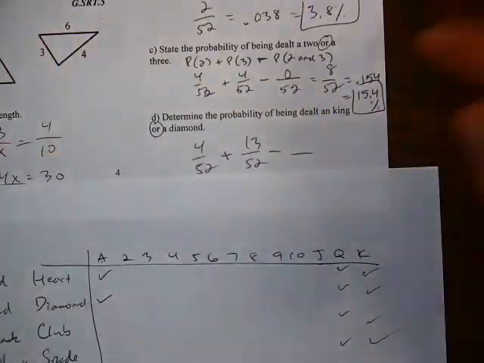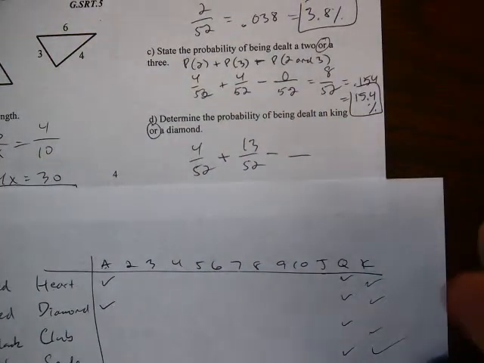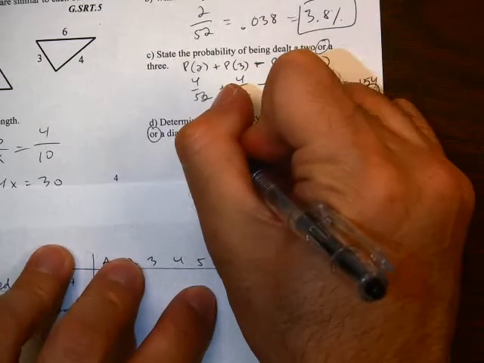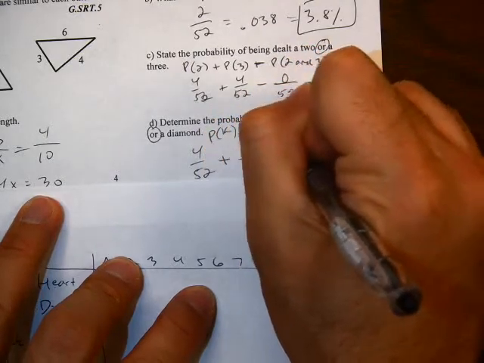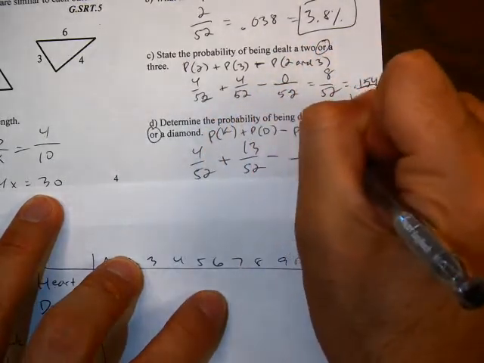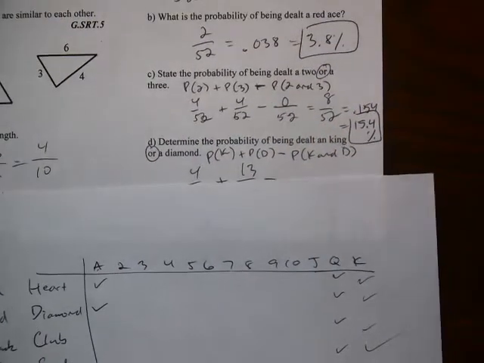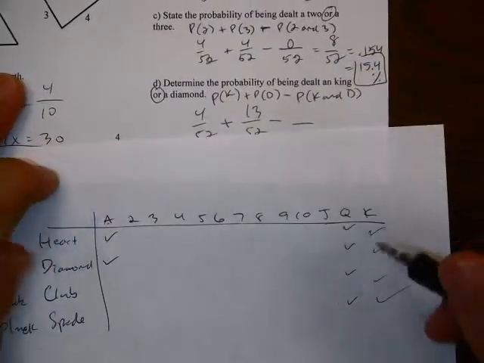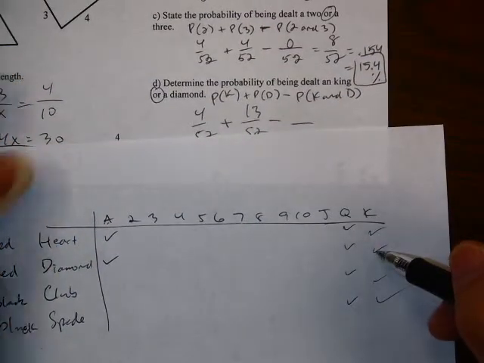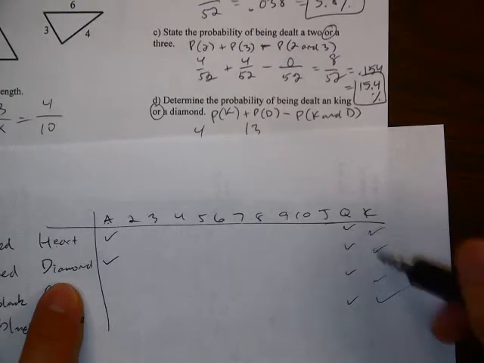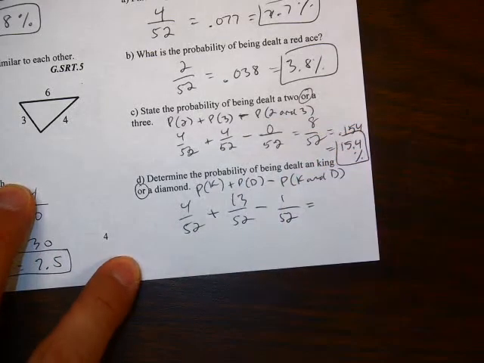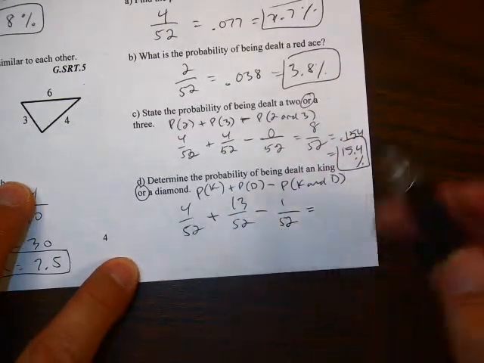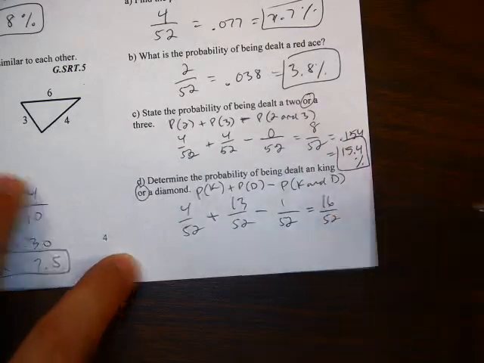Minus. Now I have to do the overlap. I have to do a card that's both king and diamond. So if you're setting up the equations, I did probability of king first, plus probability of diamond, minus probability of king and diamond. Now there is a card in the deck that is both a king and a diamond, the king of diamonds. And the second one I've checked off here, that is your diamond card, which happens to be a king also. So there is 1 out of 52 that are both king and diamond. So when I add these and subtract the 1, I get 16 out of 52.